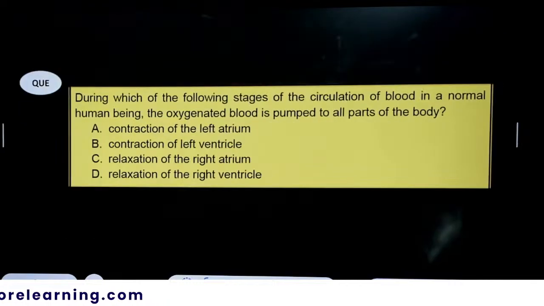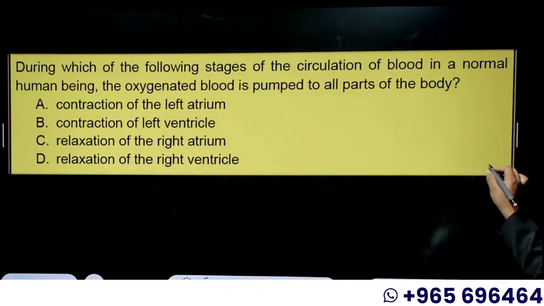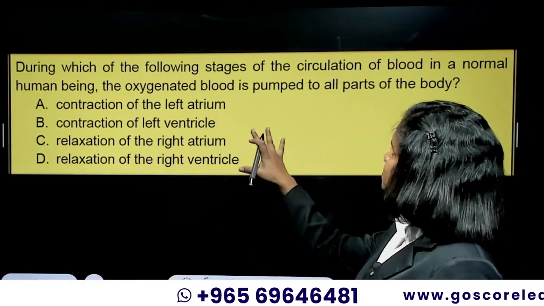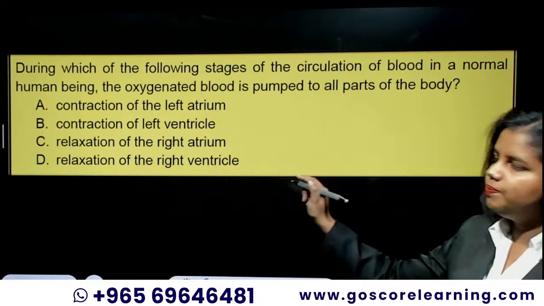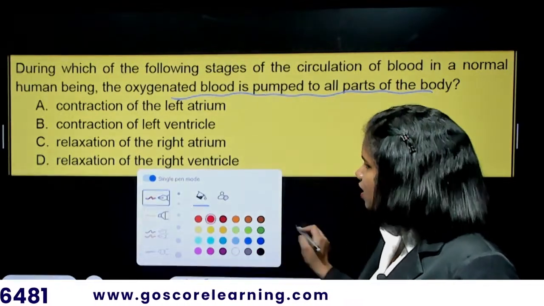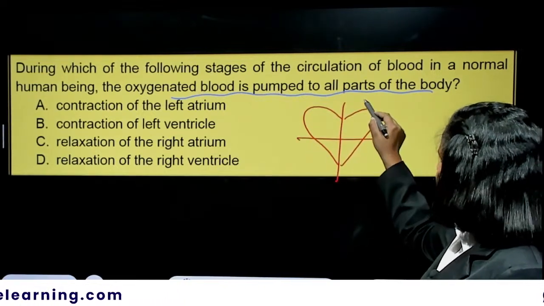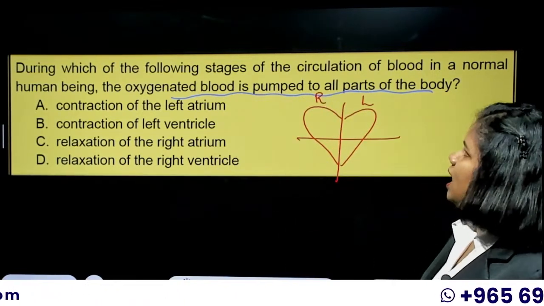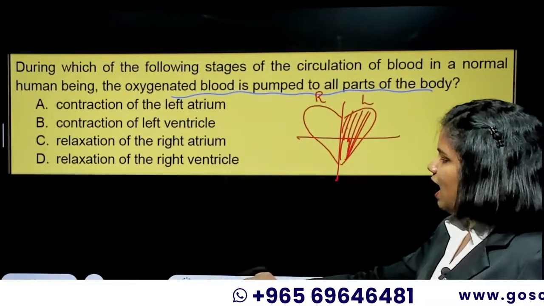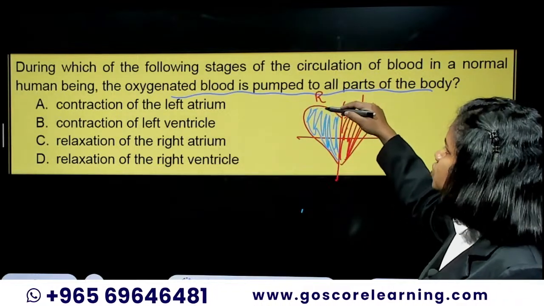Okay, the second question: during which of the following stages of circulation of blood in a normal human being is the oxygenated blood pumped to all parts of the body? I think we have already gone through the chapter on life processes, and we have learned a lot about the heart and pumping of blood. If this is the heart and we divide it into the left and right parts, as you already know, the left part will have the oxygenated blood, and the right part will have all the deoxygenated blood which should be taken to the lungs to oxygenate.